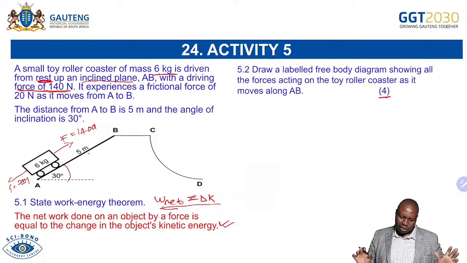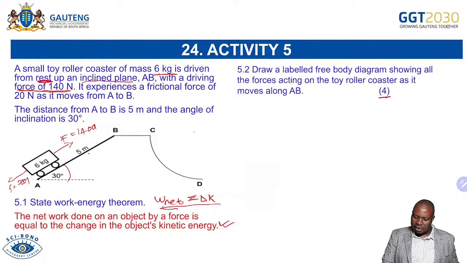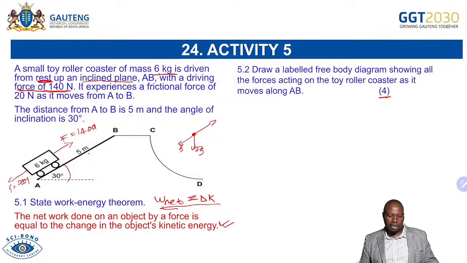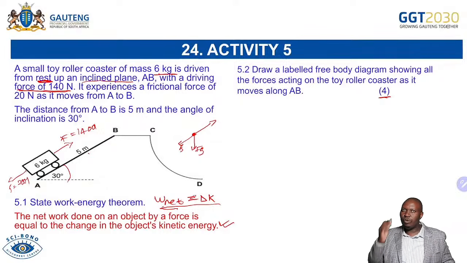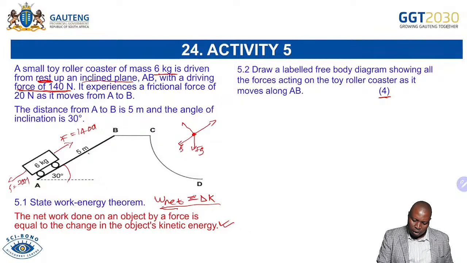I told you that we don't expect you now to resolve the forces. Just draw the forces to say, okay, we have the object as a dot there, and then we have the applied force, we have the friction that is opposing the motion, we have Fg. I told you when we started this lesson that this force Fg, you have it when you are still at home. You just have to write it vertical downwards. Will award you 1 mark. And then you have your normal force.